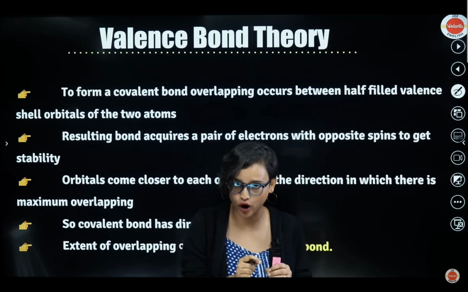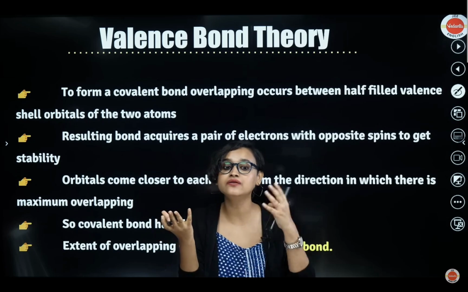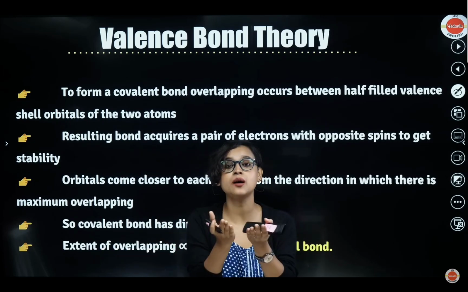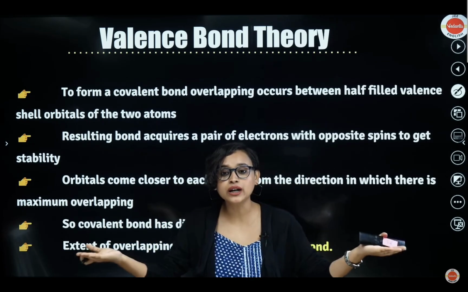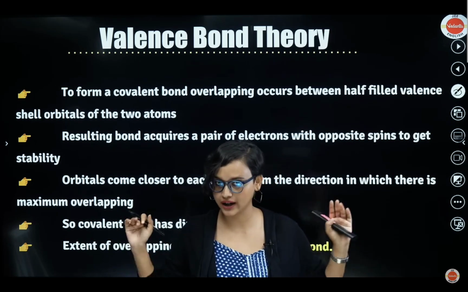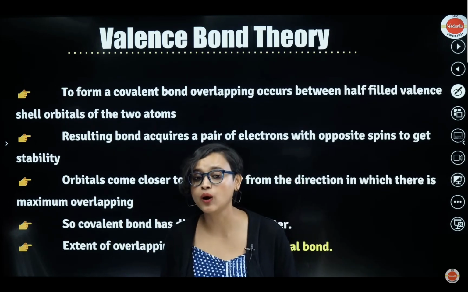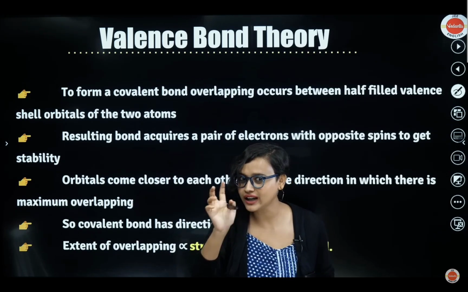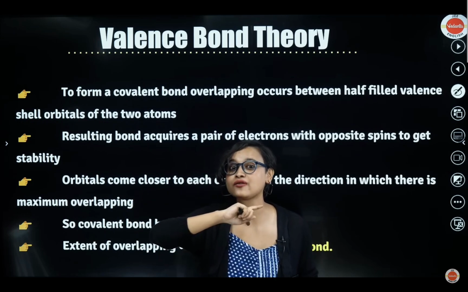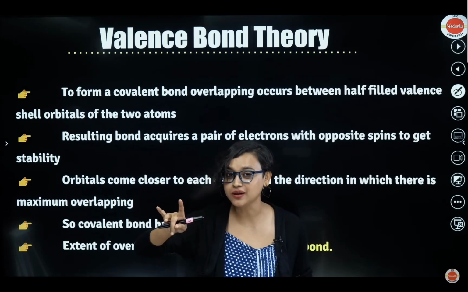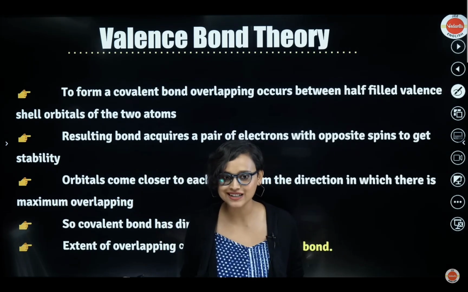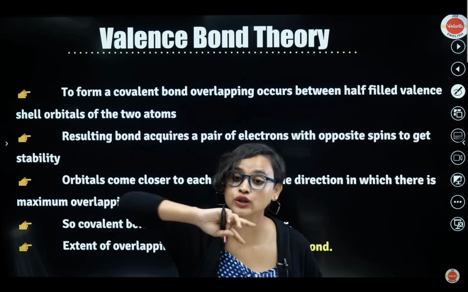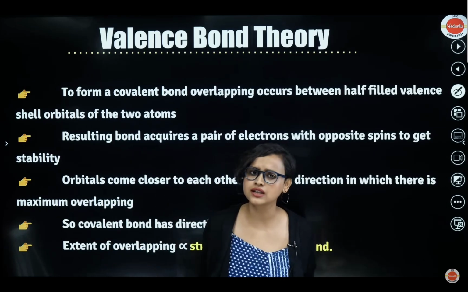To form a covalent bond, overlapping occurs between half-filled valence shell orbitals of the 2 atoms. The resulting bond acquires a pair of electrons with opposite spin. Remember in structure of atom we learned that in an orbital, no two electrons can have all the quantum numbers the same, right? Spin has to be opposite. So the resulting bond will acquire a pair of electrons with opposite spins to get stability. It cannot have the same spin anyway.